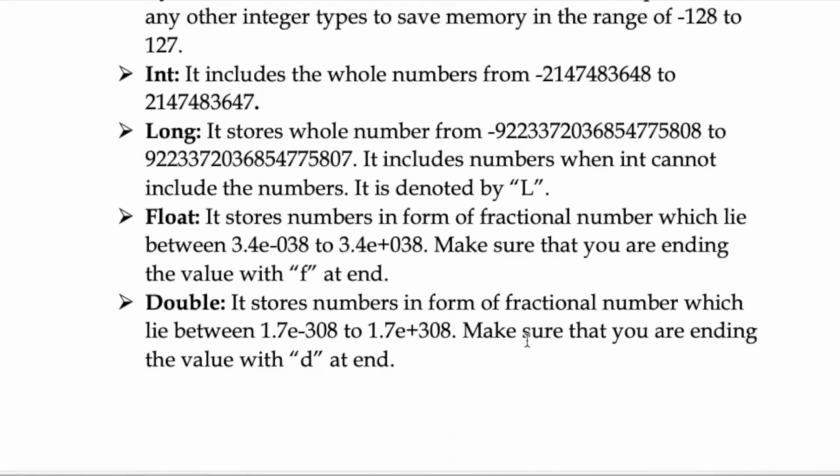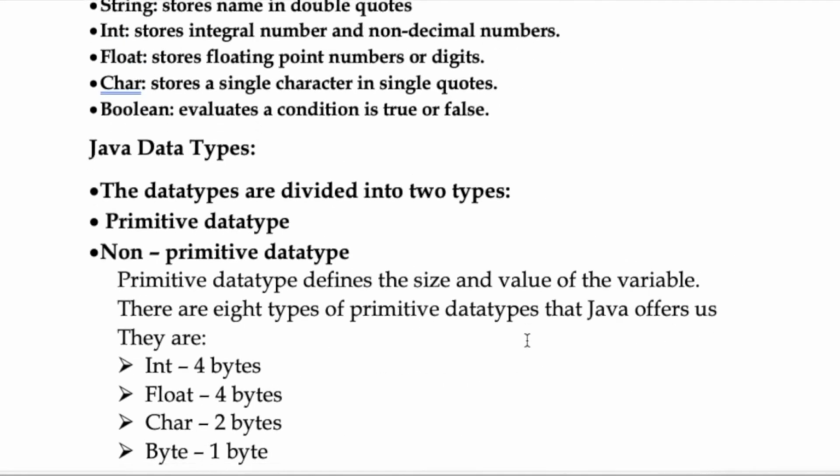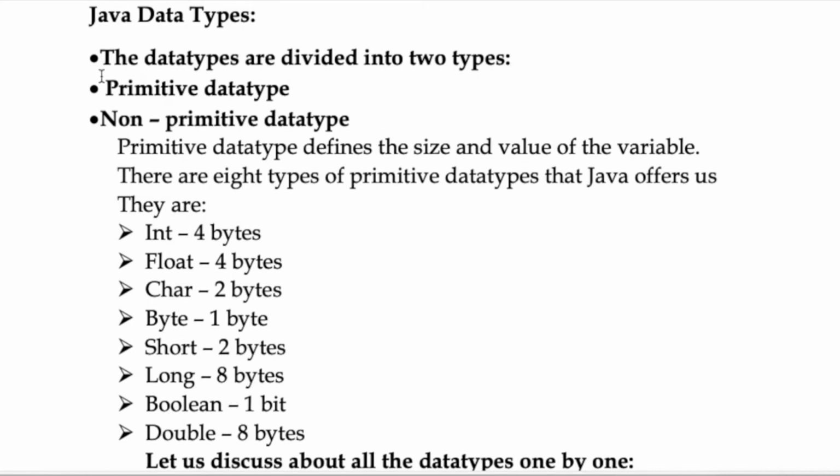Now, as we are done with the text part, let us also discuss the non-primitive data types. They will not define any size and value of the variable. Examples of those are strings or classes and many more, which we will discuss in the upcoming videos. Now let us go and predict the square root of a number which we have assigned.